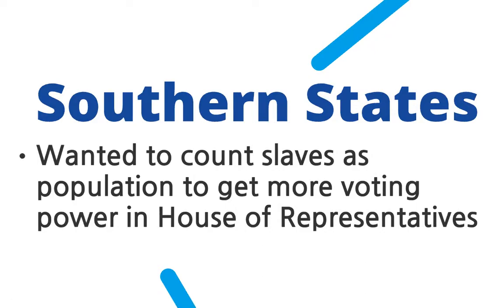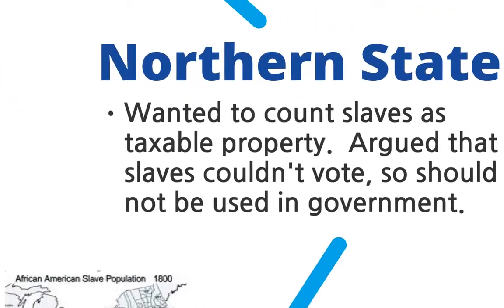So southern states said, let's count the slaves as population. Typically, southern states did not have a lot of people. They did not have high population rates because it's incredibly hot in the south, and it wasn't until we got air conditioning that people started moving to the Bible Belt, which is the South. So southern states said we want to count the slaves because they wanted to increase their power in the House of Representatives. And the North said, no way.